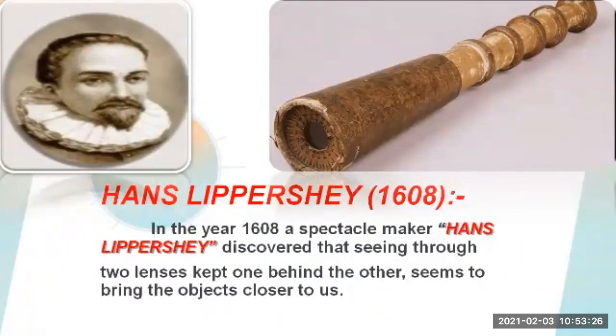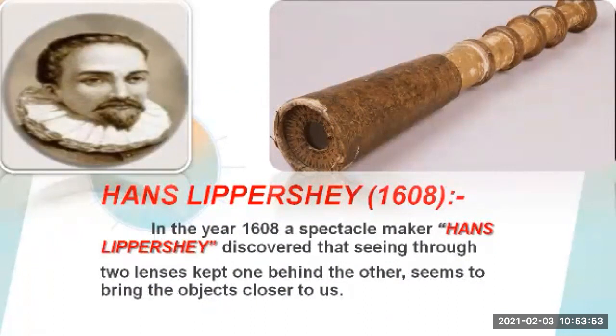Then we have seen that man was curious in observing space, but he did not have a proper instrument to get a closer view of the stars and planets. That was the difficulty at that time. It was solved with the help of some great scientists, the first one being Hans Lippershey, the spectacle maker.